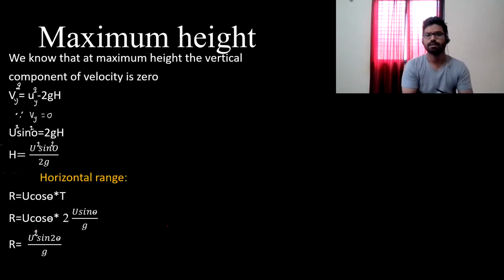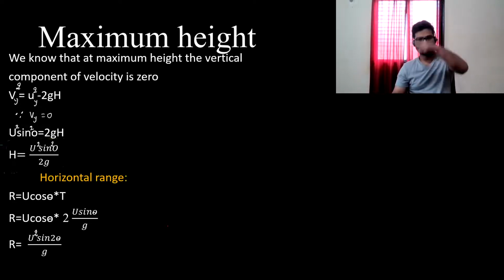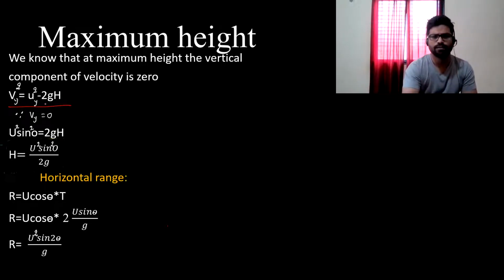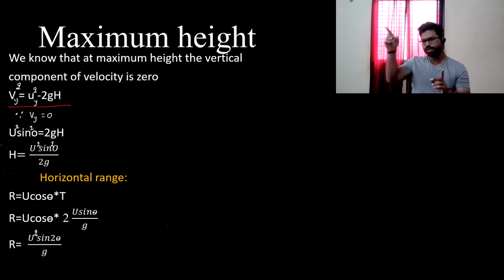Next one, what is maximum height? What is maximum height, that H? We can derive it by two methods. First one is, we know that v square is equal to u square minus 2ax.